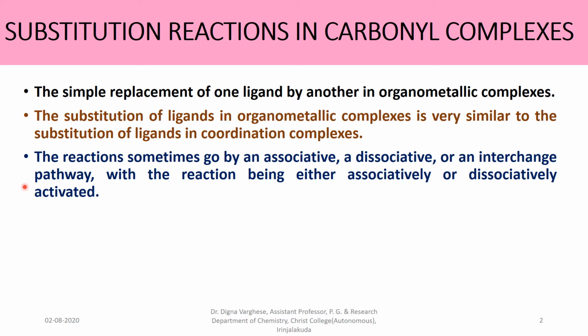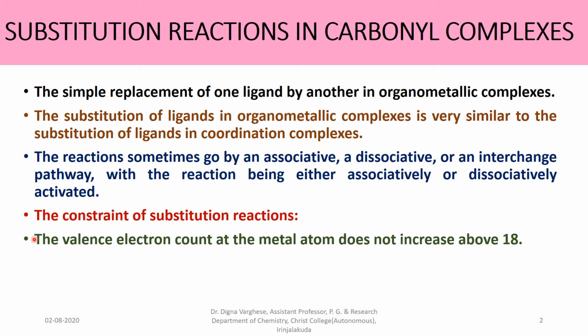The reactions sometimes go by an associative, dissociative or an interchange pathway, with the reaction being either associatively or dissociatively activated. The constraints of the substitution reactions are: the valence electron count at the metal atom does not increase above 18.